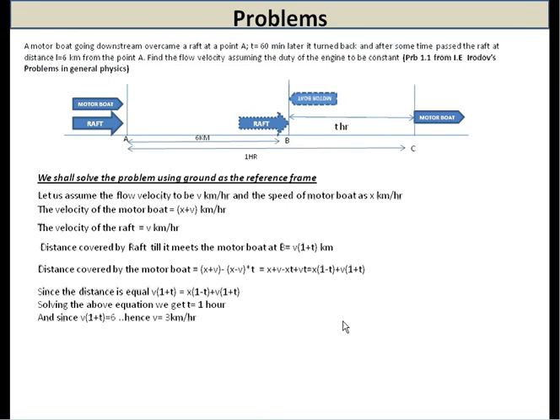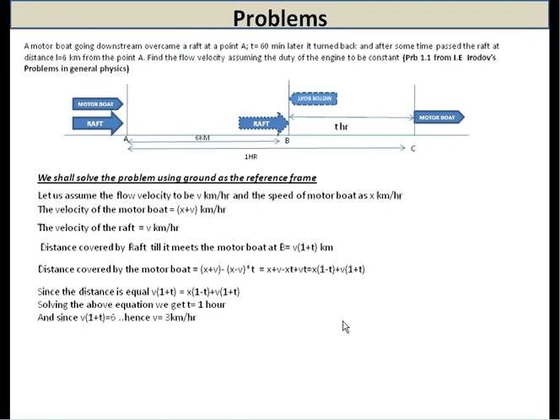And similarly, what is the distance covered by the motorboat? It covers a distance of AC and turns back and covers a distance of CB. From the motorboat's perspective, the distance AB is AC minus CB.